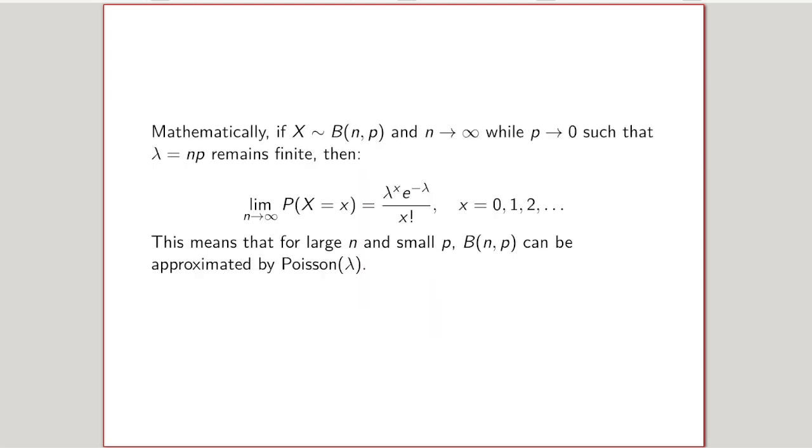Mathematically, if x follows a binomial distribution with parameters n and p, and as n tends to infinity, that is very large, and p tends to 0, that is very small, such that lambda equals np remains constant, then we can see the Poisson distribution as a limiting case of the binomial distribution.